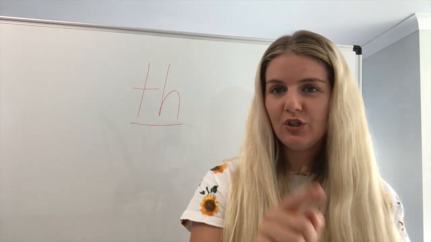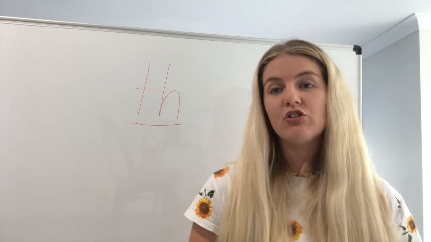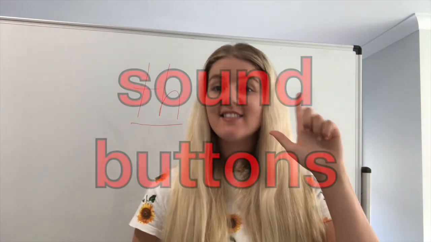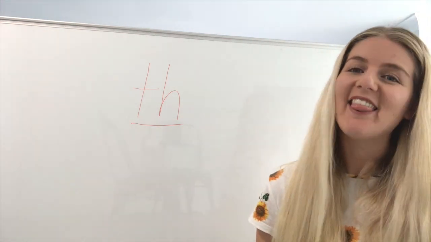Excellent. I want you to write the following words. I would like you to write your sound bars and sound buttons. Let's have a go. The first word is the. Have a go at writing the word the.